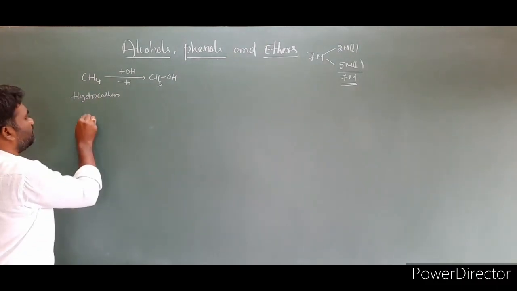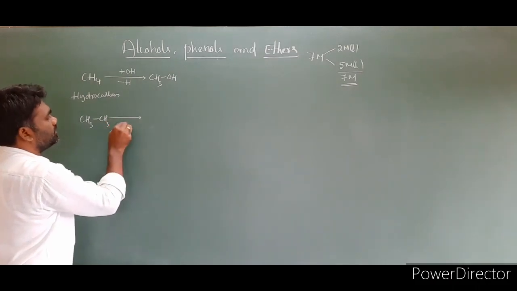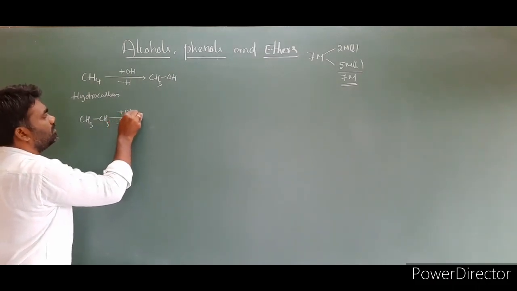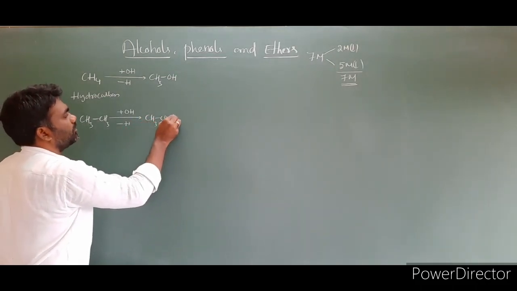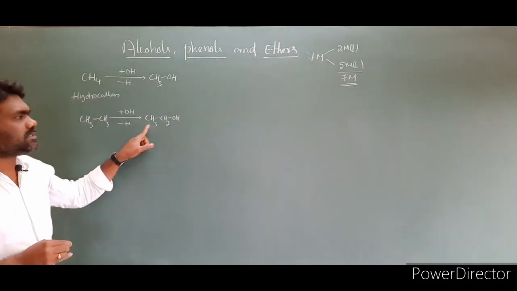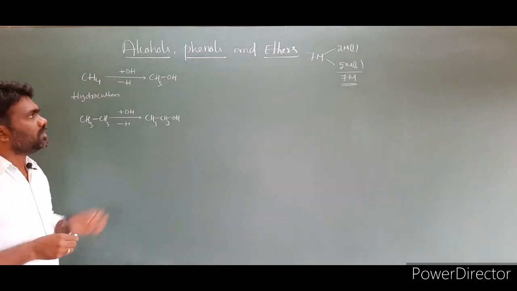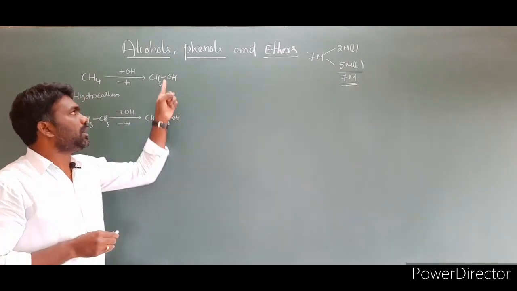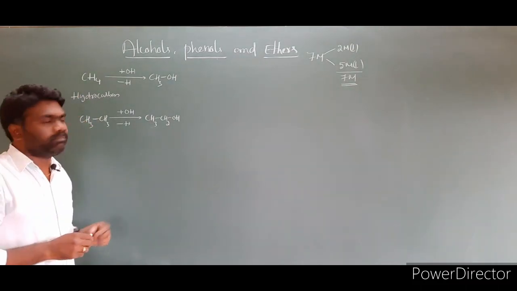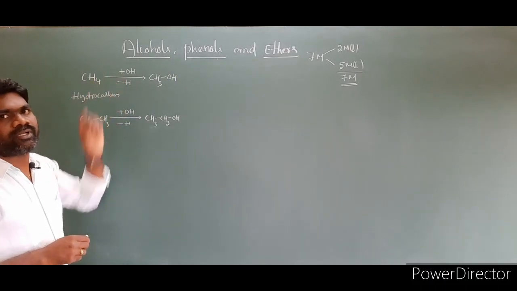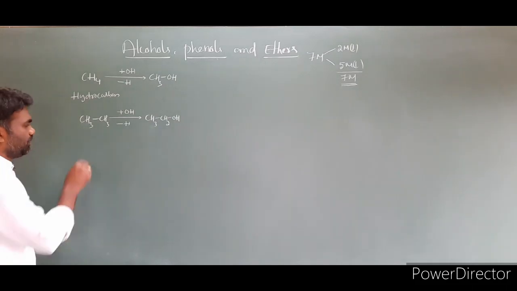Now let us take one more example, CH3CH3. Remove hydrogen and add a hydroxyl group. Then the product is CH3CH2OH. This CH3CH2OH is a derivative of CH3CH3. Now the point to understand from it is that alcohols are derived from hydrocarbons by replacing hydrogen atoms by one or more hydroxyl groups. So what is the sentence we learned here? The same sentence we will write.